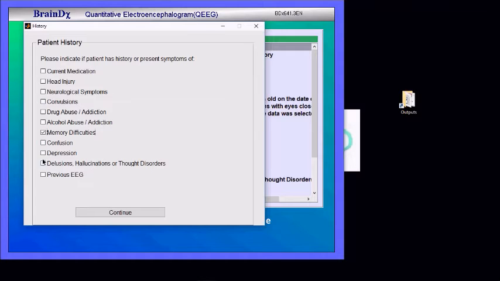And also depression. Depression is another discriminant that can be run if they do not have any other exclusion factors. Like, for instance, if they didn't have a previous head injury or they don't have any neurological epileptic symptoms like convulsions or other neurological symptoms, no history of drug abuse or alcohol abuse, then depression can be checked on any adult.